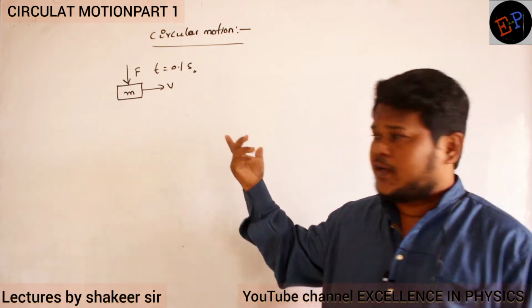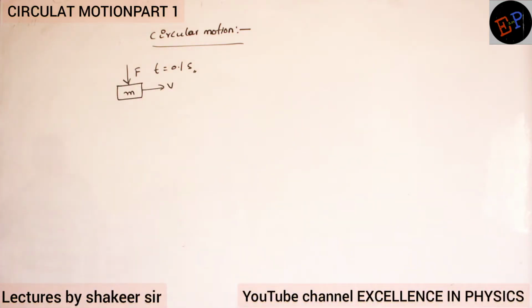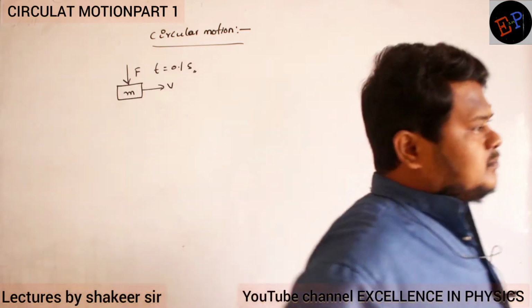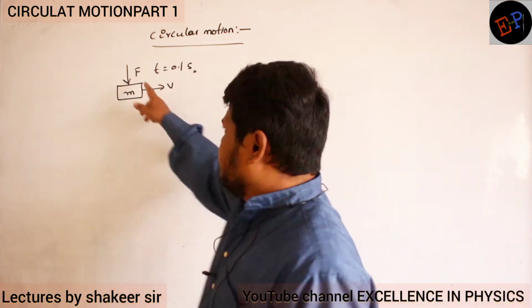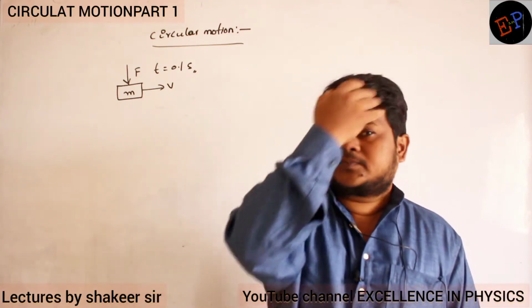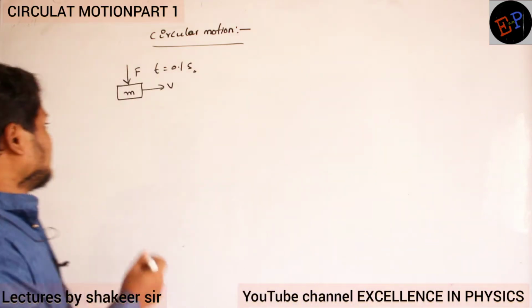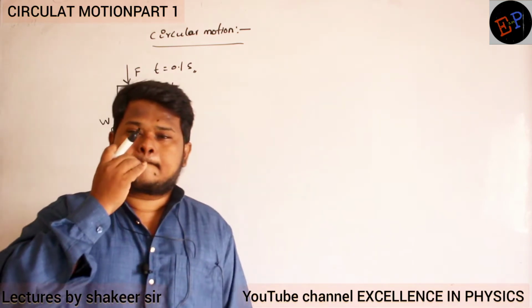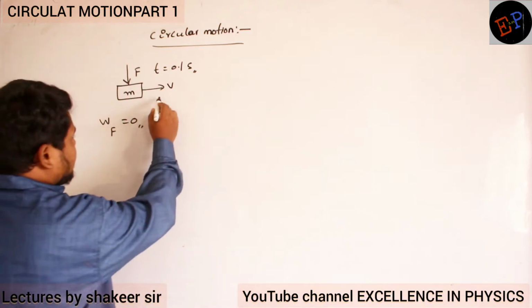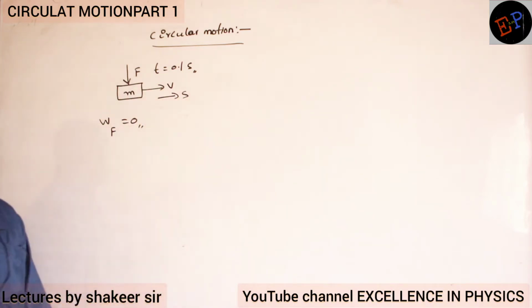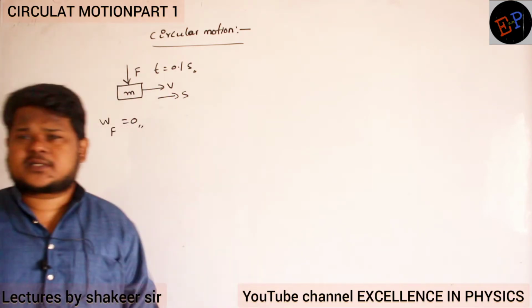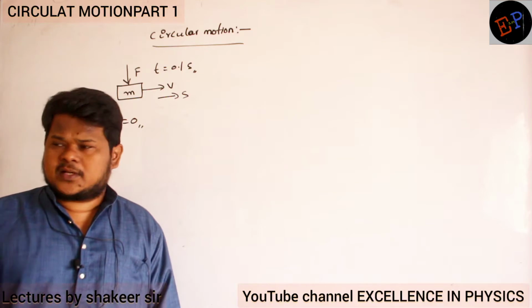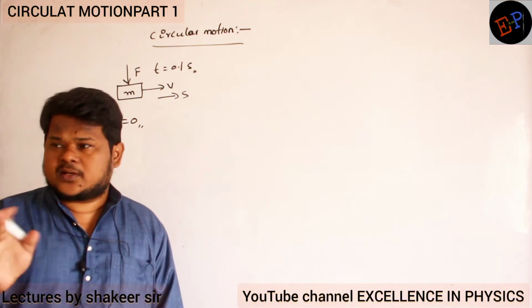Can you say what will happen? Anybody? If I apply a force for 0.1 second, what will happen? First of all, this force, can it do any work or not? Work done by this force will be zero. What is the reason? Velocity is in this direction, it means the displacement of the body is in this direction. But you are applying force in which direction? You are applying force at an angle of 90 degrees. Correct? Then how can this force do work? This force cannot do any work.